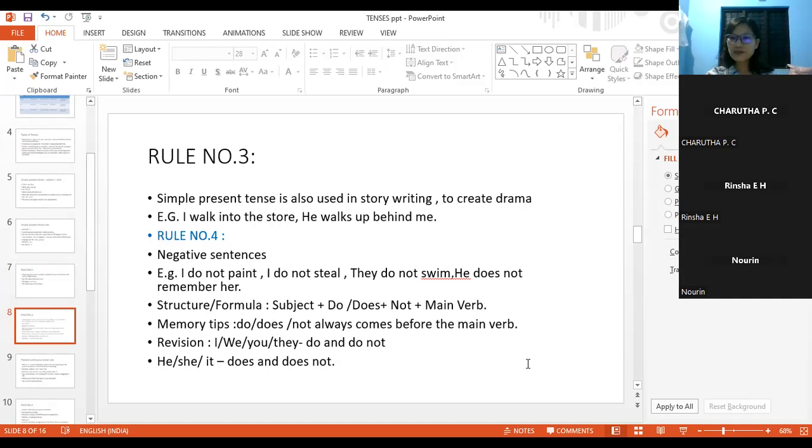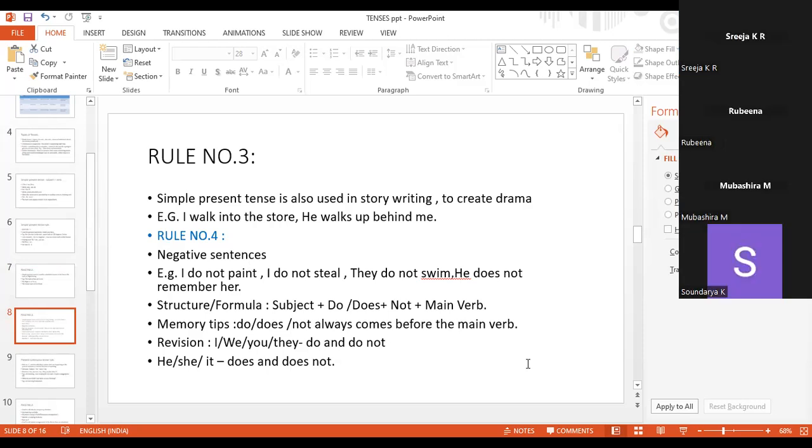Nobody is listening. Okay, Mubashira, can you please give me the formula or the structure? If you cannot understand what I'm saying, please ask me.